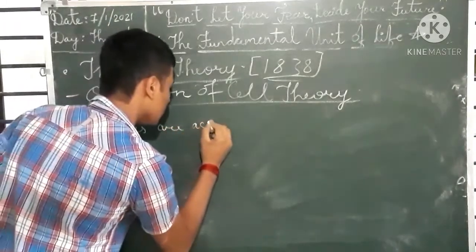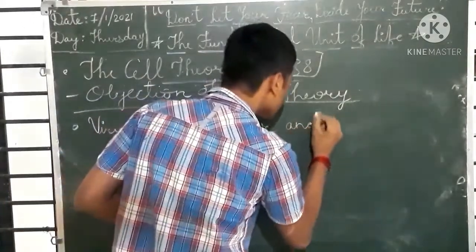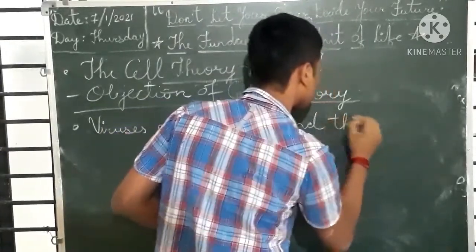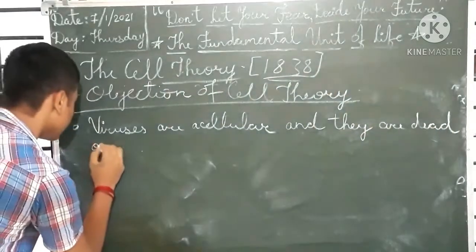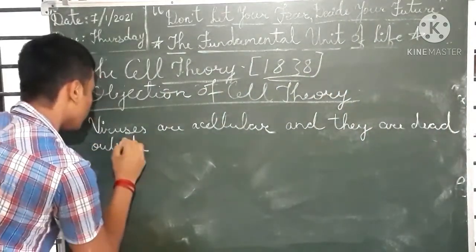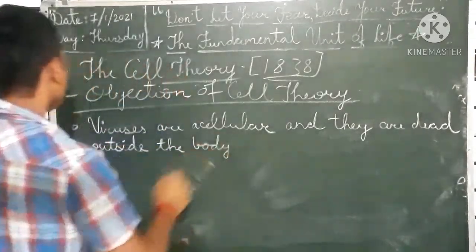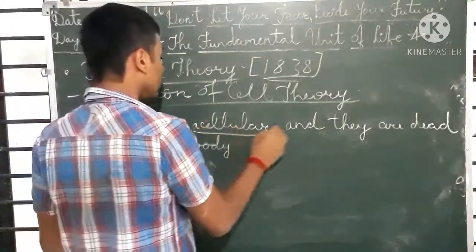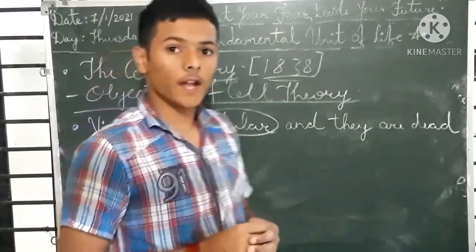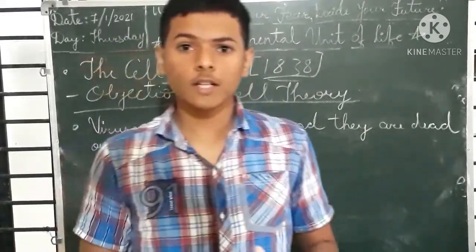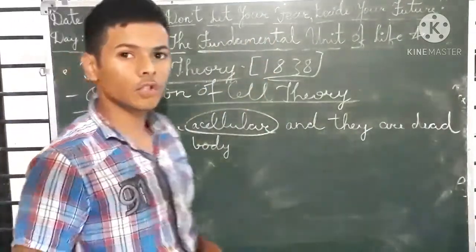Viruses are acellular and they are dead outside the human body. Viruses are acellular, meaning they do not have any capacity to divide, and they are also dead outside the body. And Rudolf Virchow said that each new cell develops from pre-existing cells. So this was the objection of cell theory.